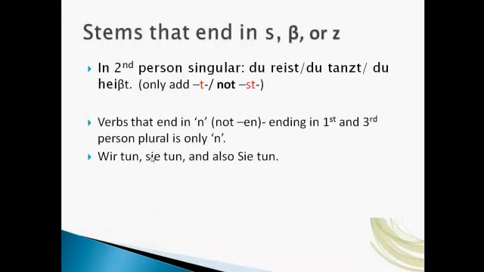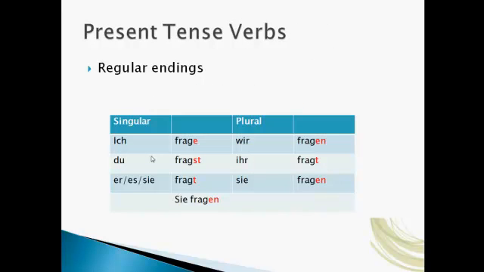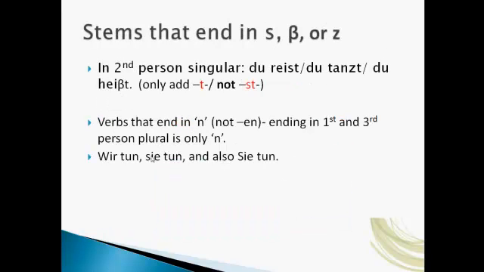And then you also have spelling changes in the second person singular if the stem ends in s, ß, or z. And there's a logical reason for this, because if I go back to this form, fragen, regular, when you add st, that's the du form. But if it ends in s already, and I add another s, that's too many s's.